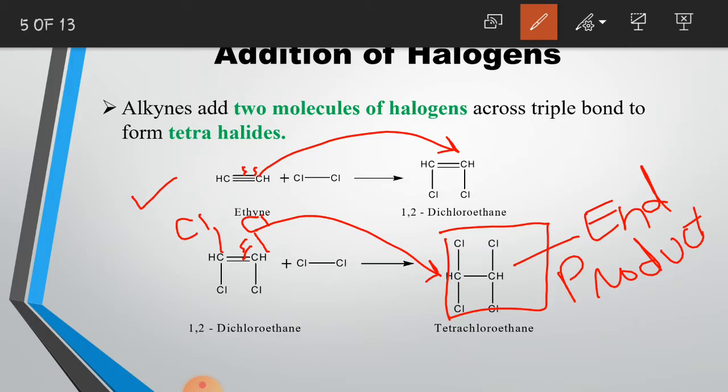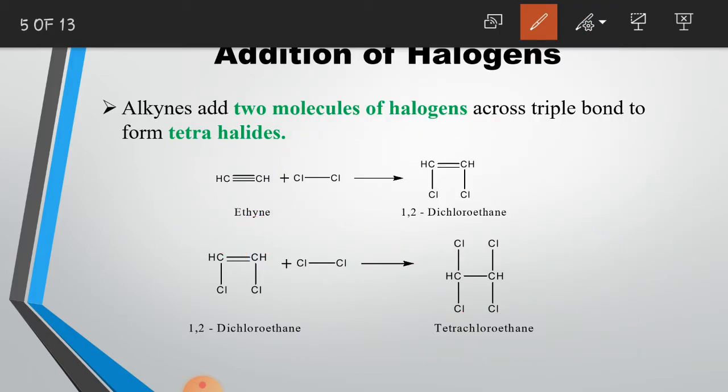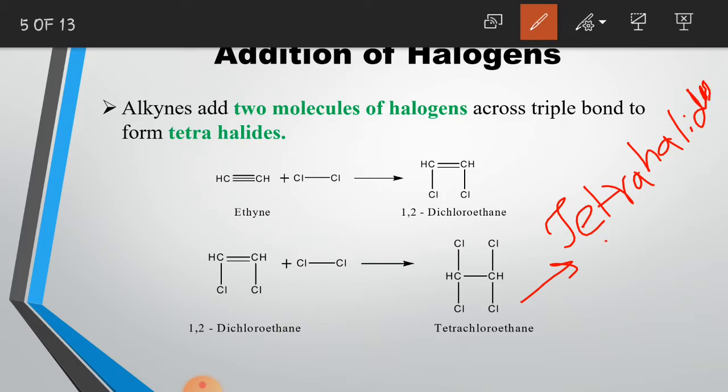And when the addition reactions of alkynes take place, the end product is tetrachloroethane. So this means that when the addition reaction of alkynes takes place, we get tetrahalides. Tetra means 4. If you look at the tetrachloroethane, you may see that 4 chlorine atoms are present in this compound.